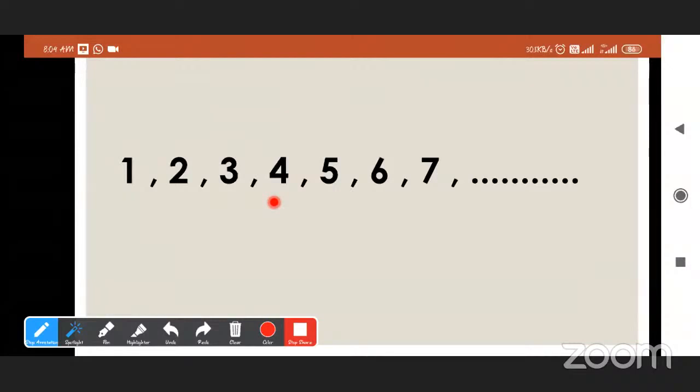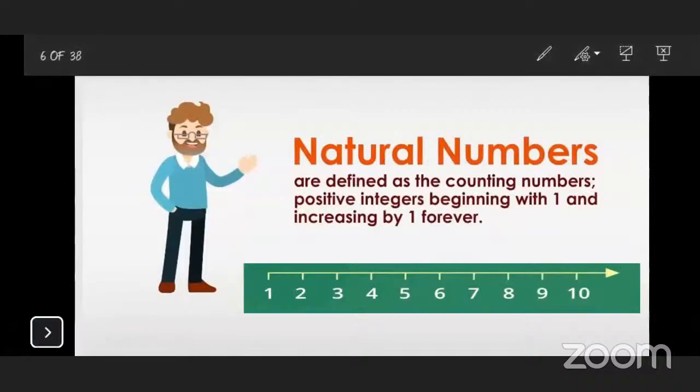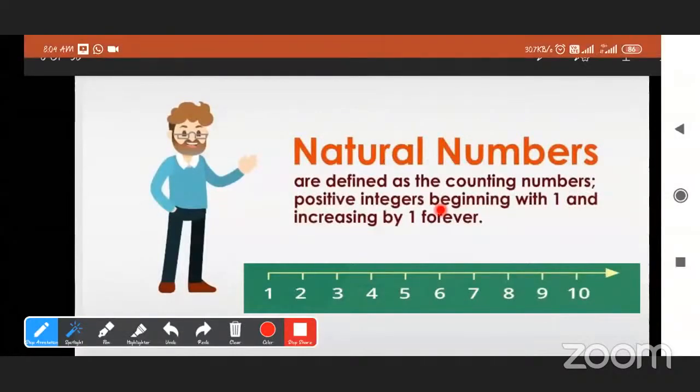We will continue it after adding 1. Okay. 1, 2, 3, 4, 5, 6, 7. These are counting numbers. And see here, counting numbers are also known as natural numbers. Natural numbers are defined as counting numbers or positive integers beginning with 1 and increasing by 1 forever.